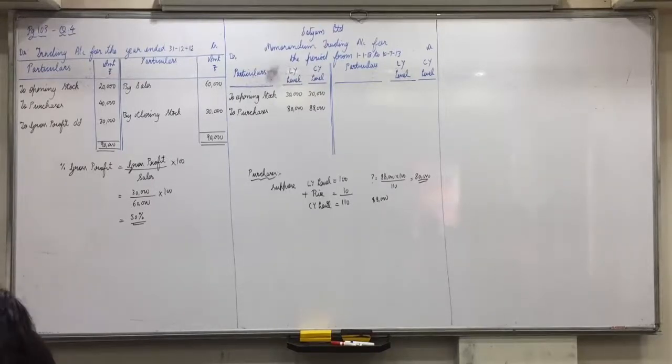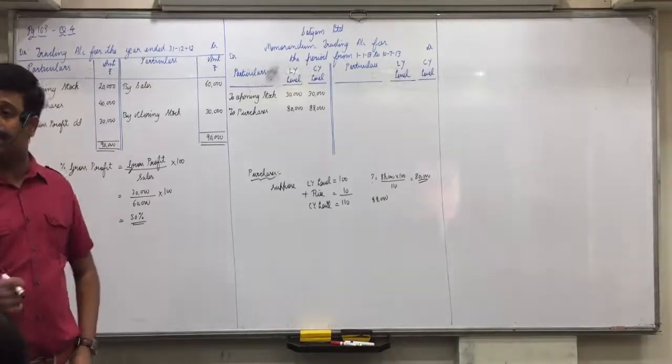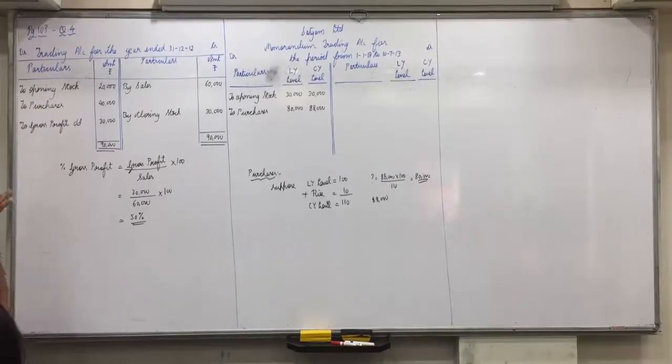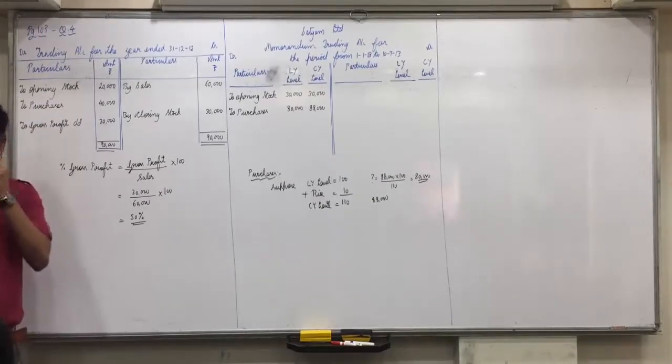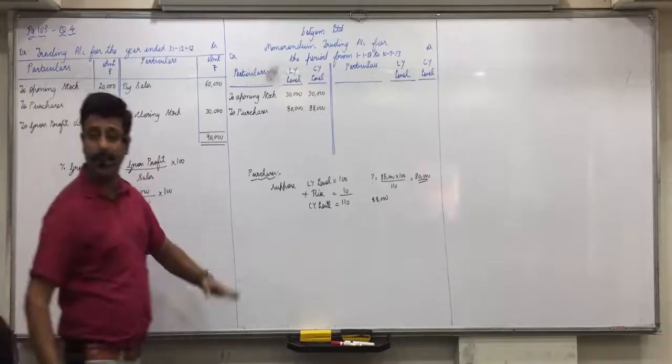Everyone has done the work. Anyone who did not understand the workings, how to obtain the purchases of last year level? So last year, if we would have made the same purchases, we would have made it at 80,000. But because price has increased by 10%, 80,000 is 10%, 8,000 more. Current year we are paying 88,000 for the same. Okay. Now after purchase, any purchase expenses given? No. So now we come to the credit side.